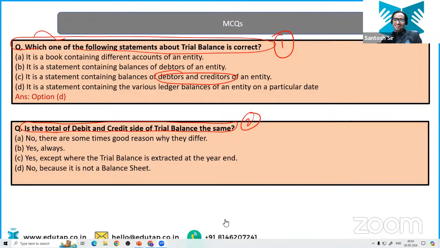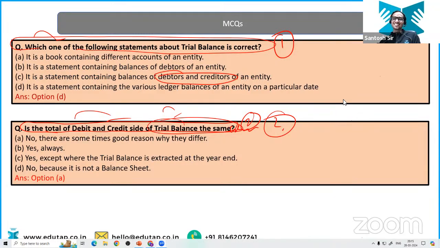Everyone is saying B. The answer is A. Tell me why they are always going to match. We are discussing the errors. Sometimes they are not going to match. Is the total of debit and credit side of trial balance the same always? No, they are not going to match always. There are a few errors as well.